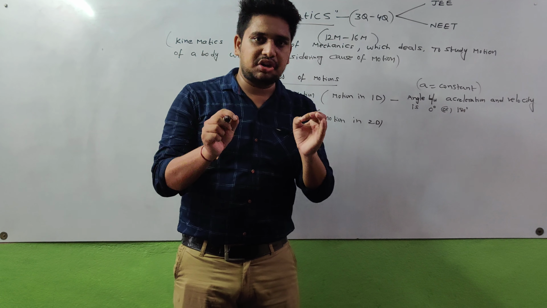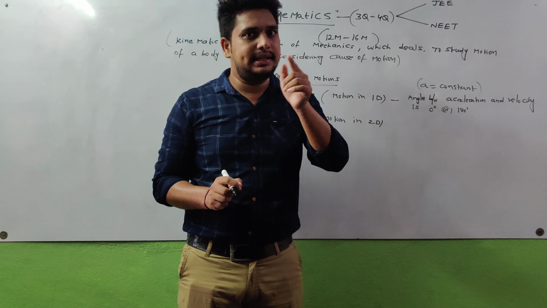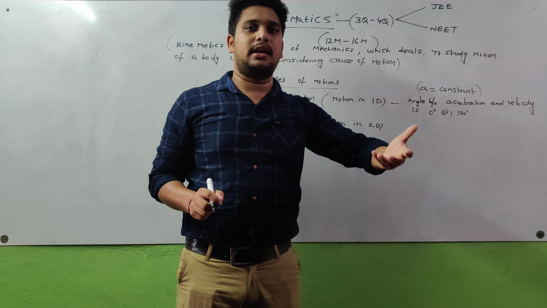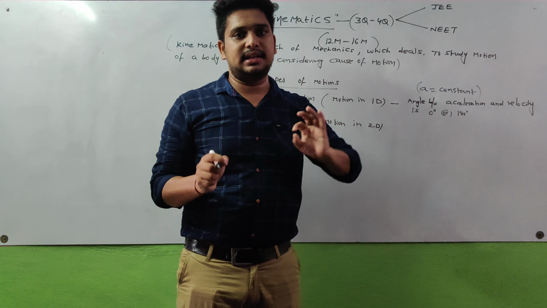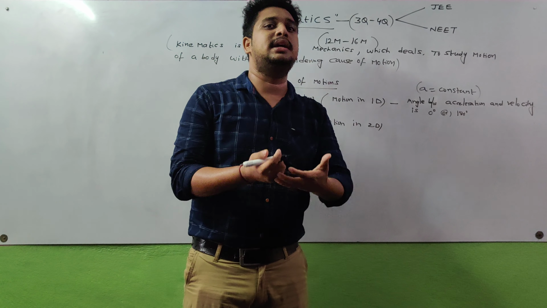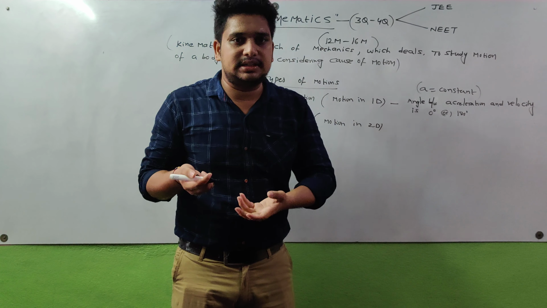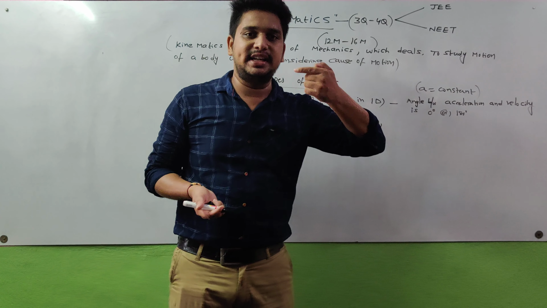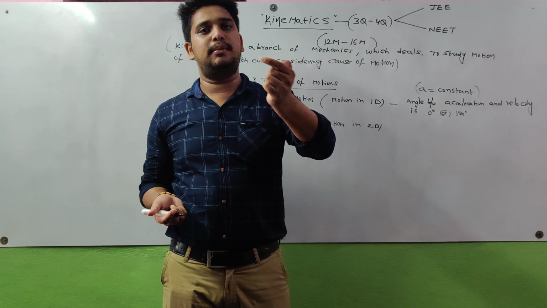Otherwise, the direction of the velocity vector is anti-parallel. 180 degrees means here the acceleration vector is anti-parallel to the velocity vector. If the acceleration vector is parallel or anti-parallel to the velocity vector, then that motion is said to be a straight line motion.